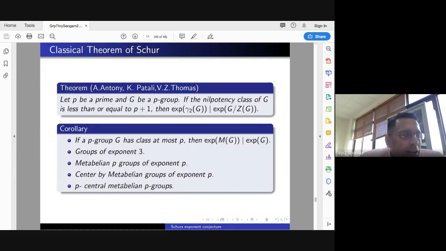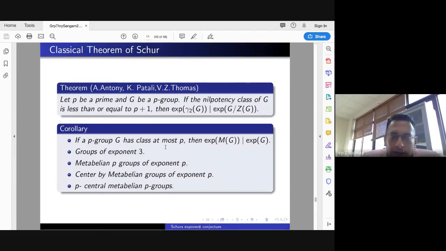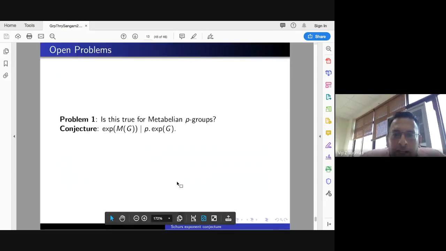So one would expect it is true there. But the point is, the advantage here is that it is bounded by class. All of them have class at most P. Here, class is at most 3, and hence again it becomes meta-abelian. So class is very much bounded. So the point is, can we do this?